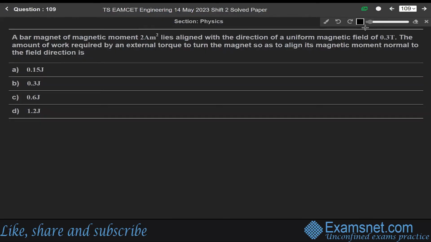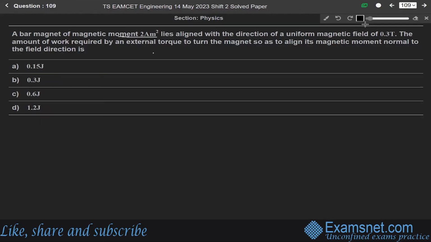Now, next question 109. A bar magnet of magnetic moment 2 ampere meter square lies aligned with the direction of a uniform magnetic field of 0.3 Tesla. The amount of work required by an external torque to turn the magnet so as to align its magnetic moment normal to the field direction is? So in this question, we are given the magnetic moment as 2 ampere meter square, and the magnetic field is 0.3 Tesla.